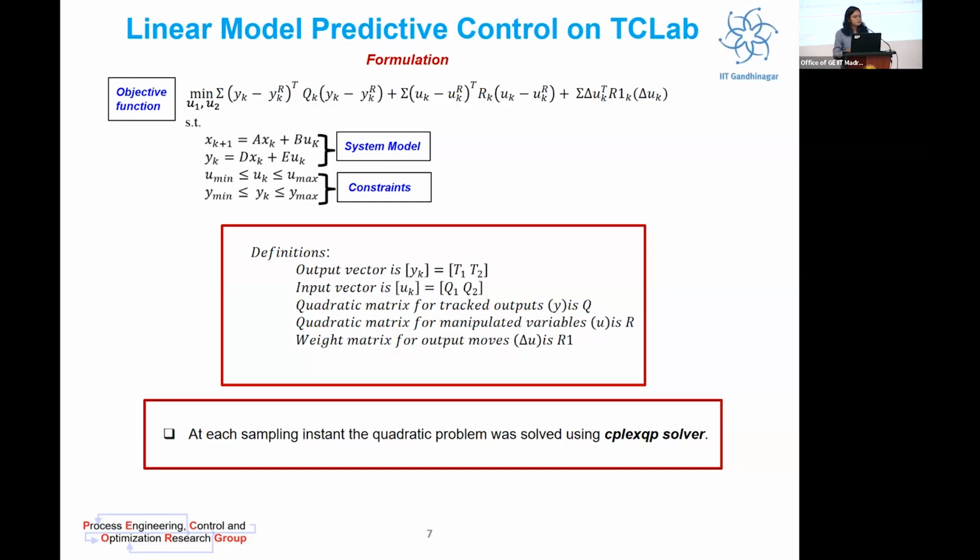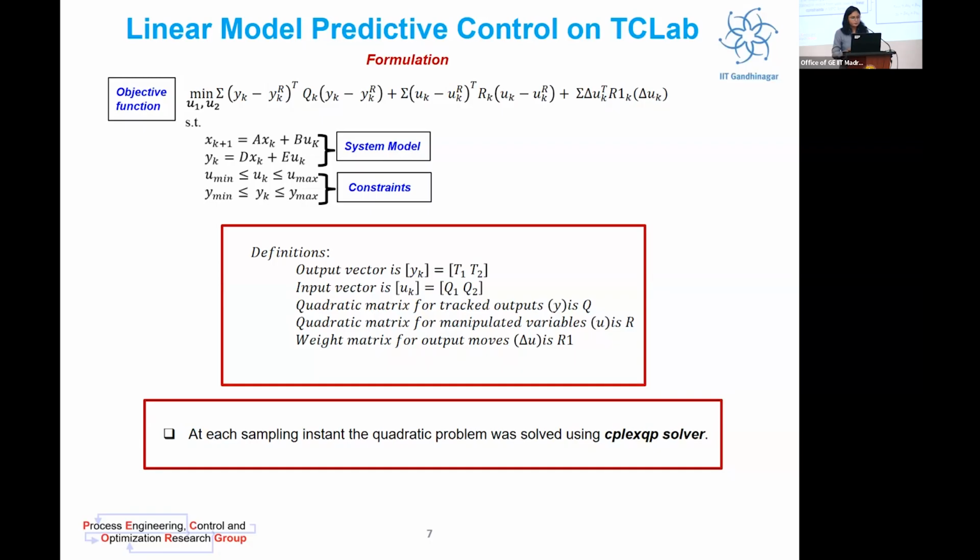And then you have the constraints on your manipulated variables and output variables. The quadratic matrices shown in the formulation, Q, R, and R1, put the weights on the tracked outputs, manipulated variables, and the output moves. The quadratic problem was solved using the Cplex QP solver in our work.